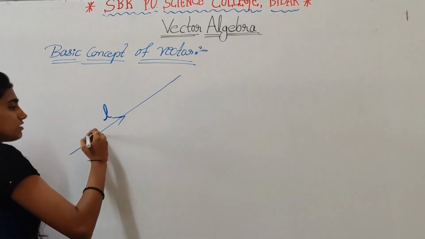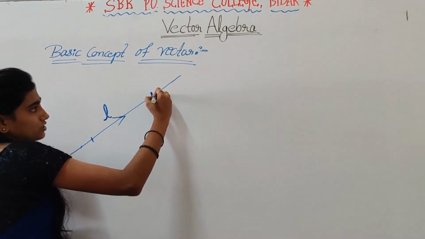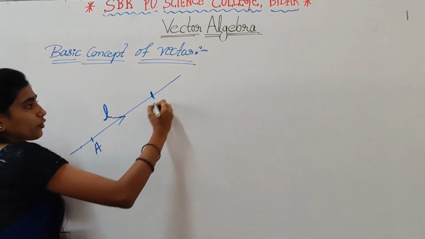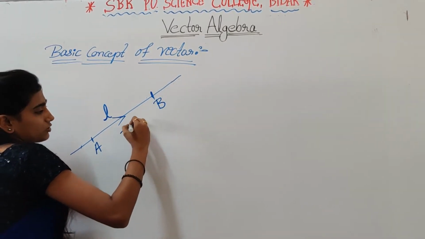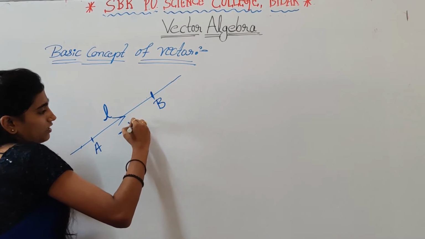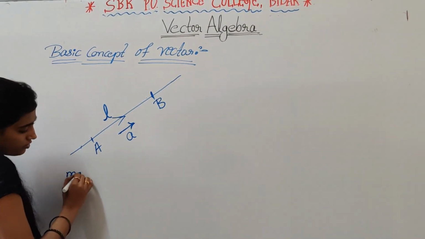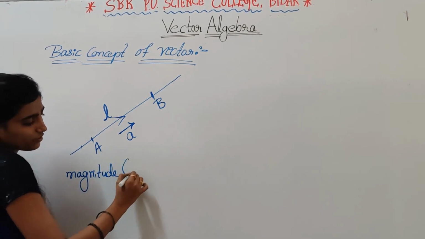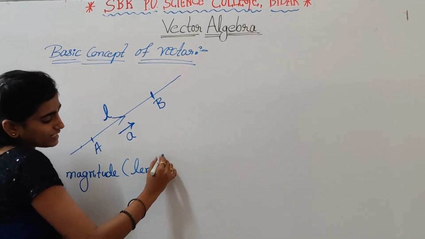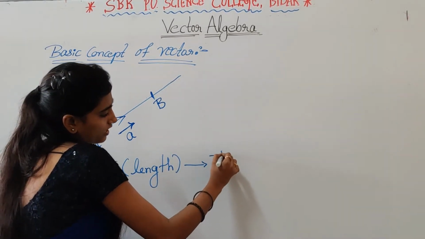Then this line is restricted to segment AB. Here this one is point A and this one is point B. And here the magnitude is a. Magnitude means we can simply say the length, that is a.